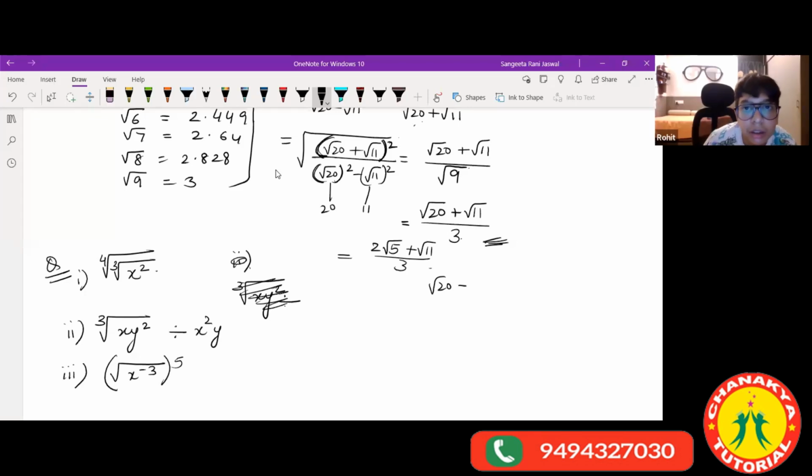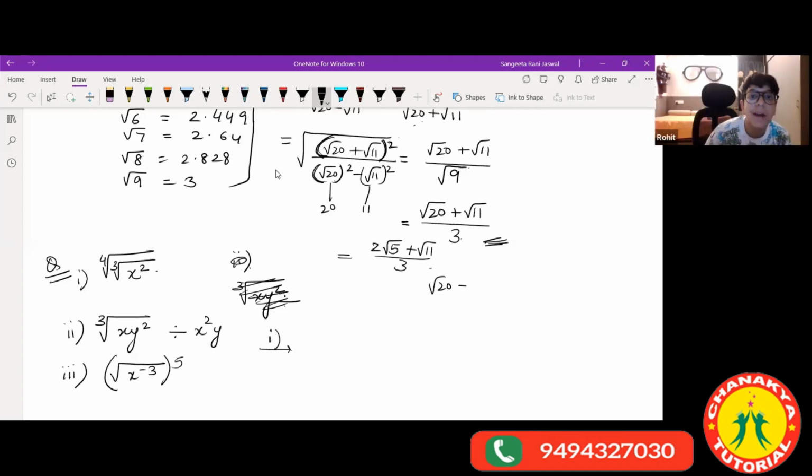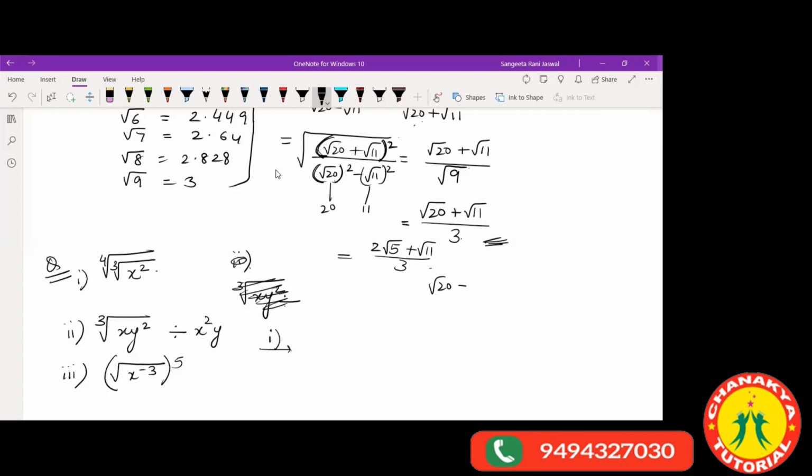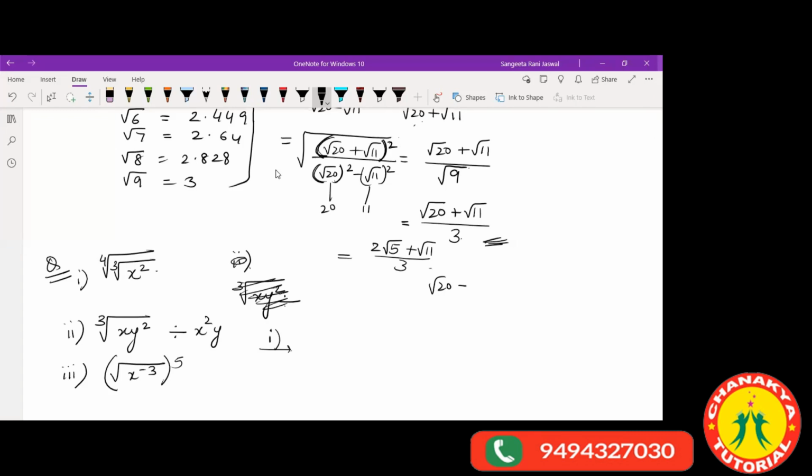Ma'am, will next week's subjective test be on number system only? We'll see. This week you gave us a test on number system, right? This time I've given you number system. For next time, I'll give you some different chapter because we'll do the revision also. Let's take polynomials for next time. For this week we have taken and revised number system. For the next week, we'll revise polynomials.